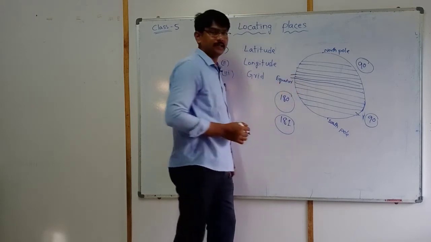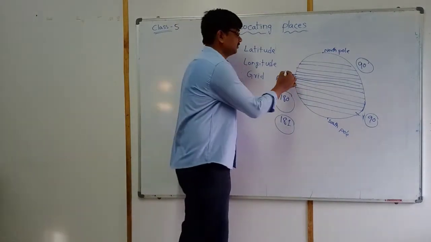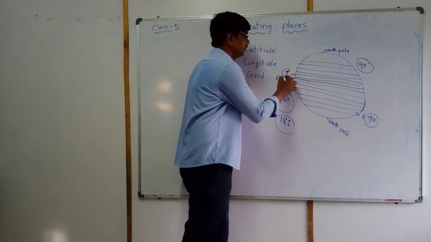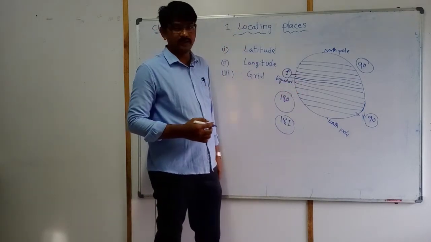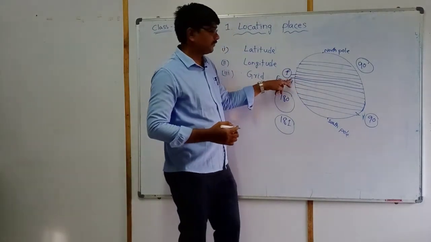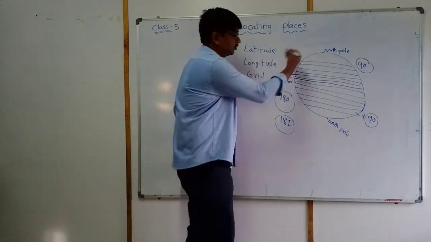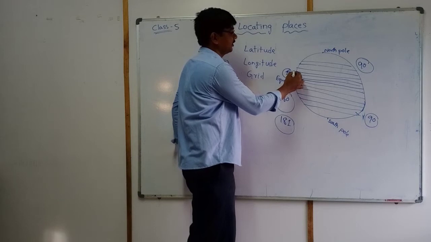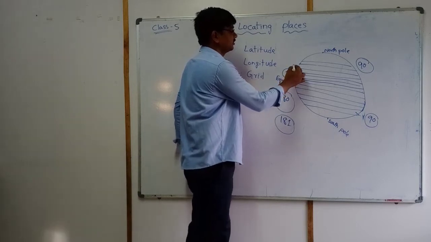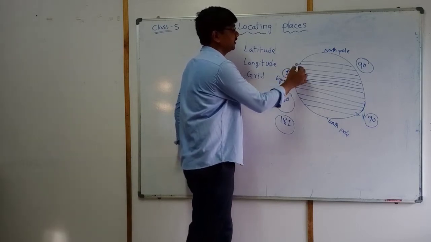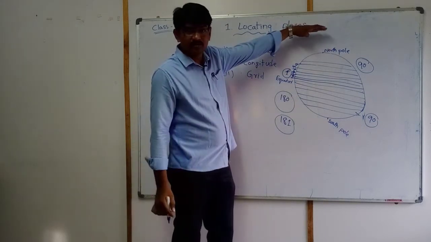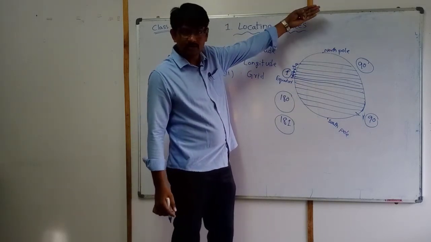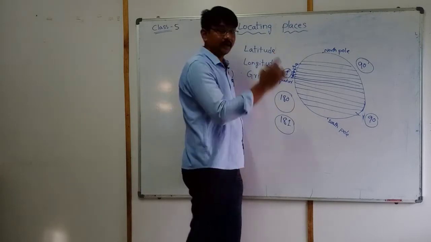Next, every one latitude is measured with 1 degree value. Example, from the equator going above, this is 1 degree, this is 2 degrees, this is 3 degrees, this is 4 degrees, this is 5 degrees. How many latitudes are there up to the north pole side? 90.